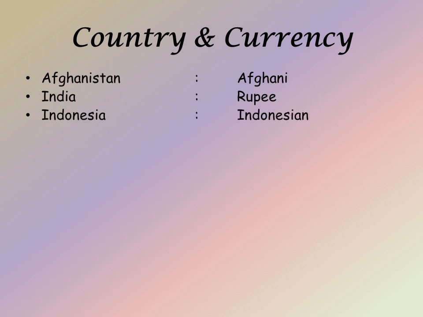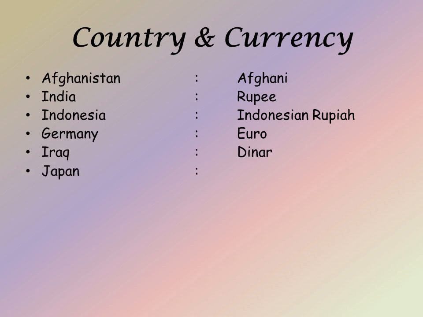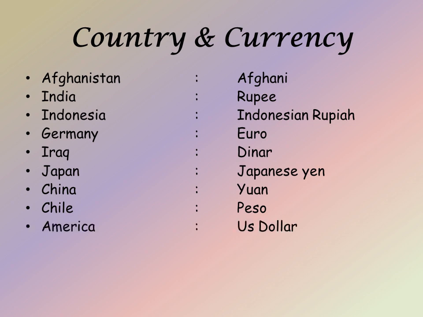The kind of relationship we may see is country and its currency. Afghanistan's currency is Afghani, Indian currency is rupee, Indonesian currency is rupiah, Germany's currency is euro, Iraq's currency is dinar, Japan's currency is yen, China's currency is yuan, Chile's currency is peso, American currency is US dollar, and the United Kingdom's currency is pound.